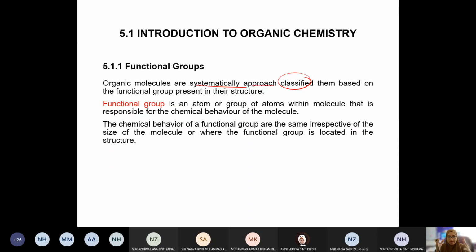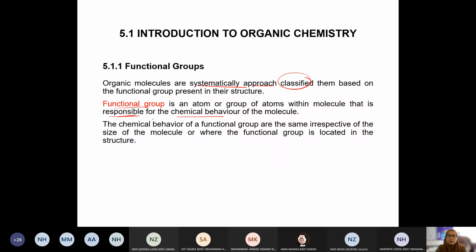Okay, so we need to have focus there. So we are going to base it on the functional group that the molecule has. Okay, because that will be our target. So no matter how big the molecule is, how long it is, the target will be the functional group. Okay, we will classify it based on functional group first. That will be the first step, and then later there are more steps. So functional group is an atom or group of atoms within a molecule that is responsible for the chemical behavior of the molecule. Okay, why do we target functional group?